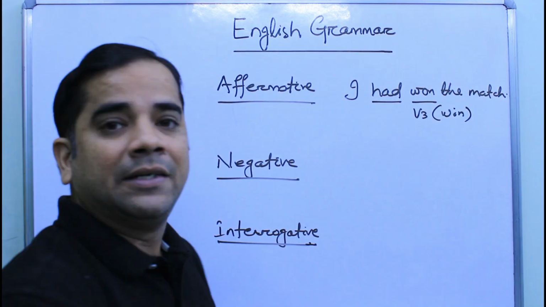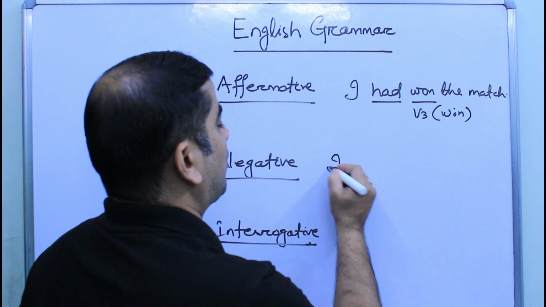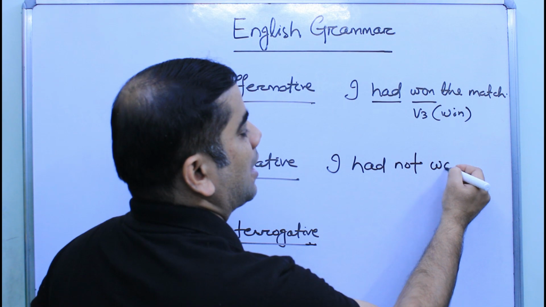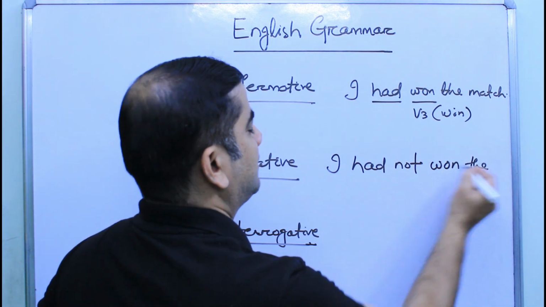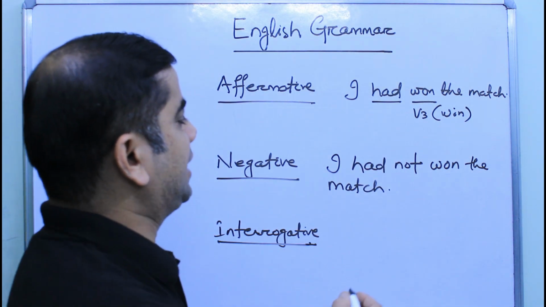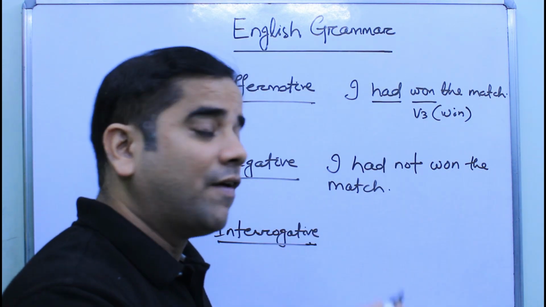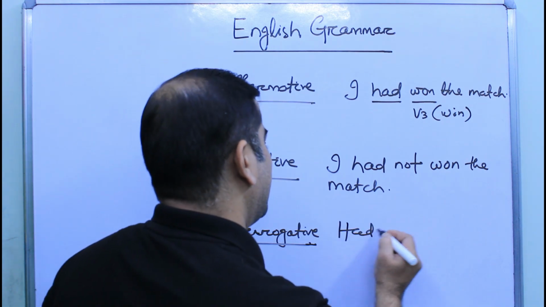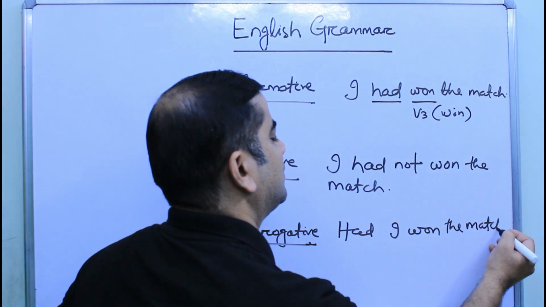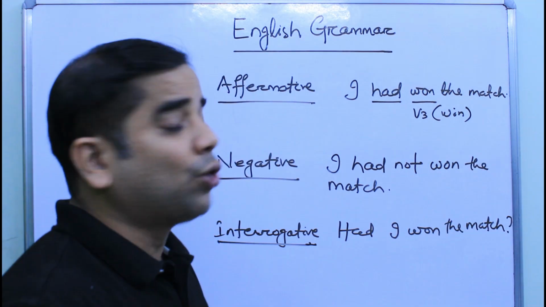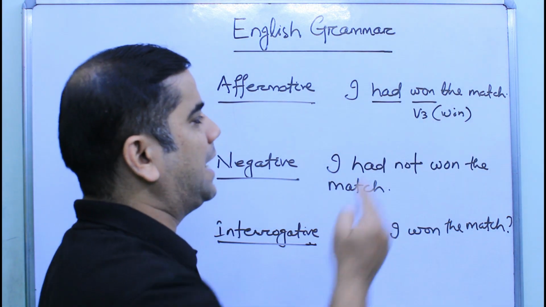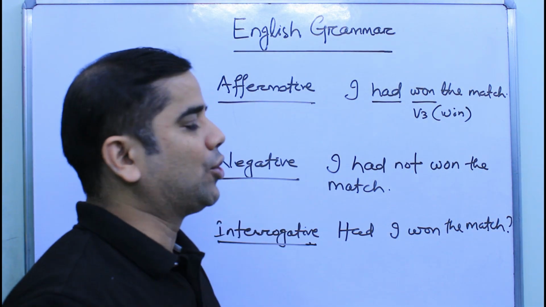Now in the negative form, we have already discussed that we need to put not after the helping verb. I had not won the match. And in case of an interrogative sentence, we need to bring the helping verb to the front. So, had I won the match? So in this way, we transform the affirmative sentence I had won the match into its negative and interrogative form.